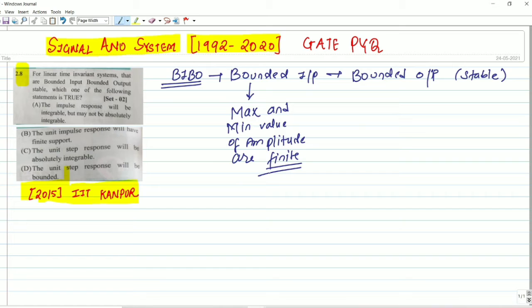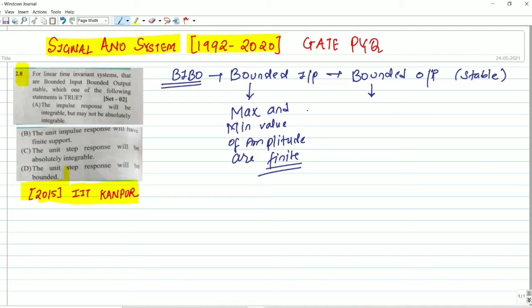For bounded input, if the maximum and minimum values of amplitude of the signal are finite, then we can say the signal is bounded. Same for bounded output, the maximum and minimum values of amplitude of the signal must be finite. Are all of you clear on what a bounded input is?